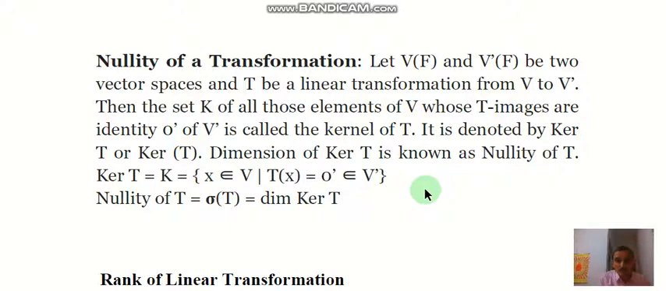In the previous lecture we have proved that the null space or kernel is a vector subspace of the vector space V. Therefore we can find its dimension, and the dimension of kernel T is known as the nullity of T.